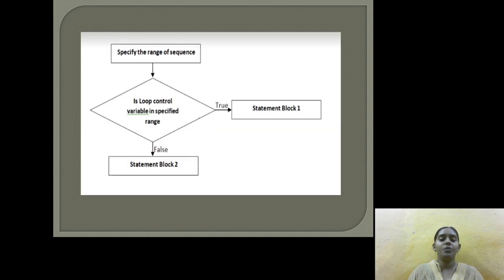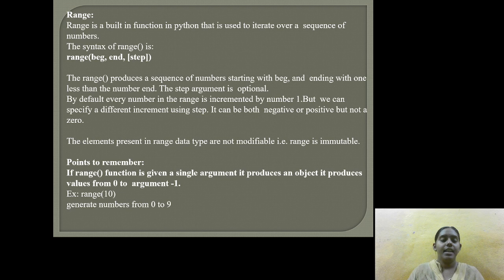And this is the flow chart, we can specify the range of sequence. Before going to range of sequence, we can clearly observe what is range. Here is the range. Range is a built-in function in Python that is used to iterate over a sequence of numbers. The syntax of range is range, that is a beginning value and ending value and step value. For example, if we take 1 to 10 numbers and the step value is 2, it is going to print 1, 3, 5, 7, 9. That is step value is 2.